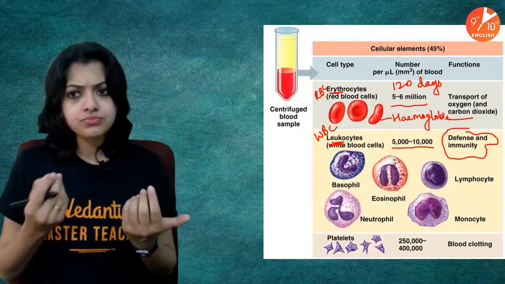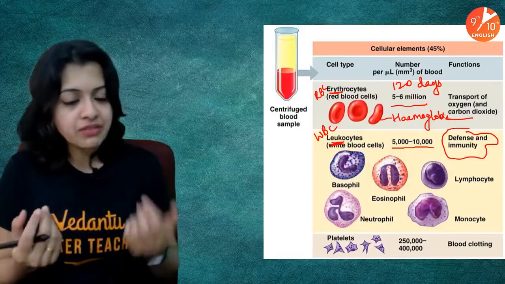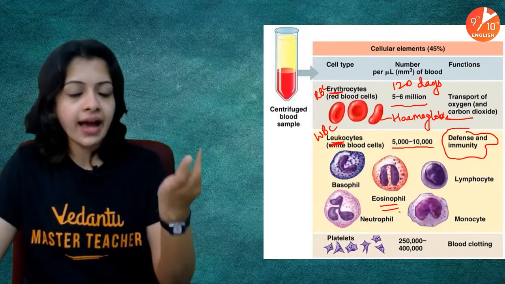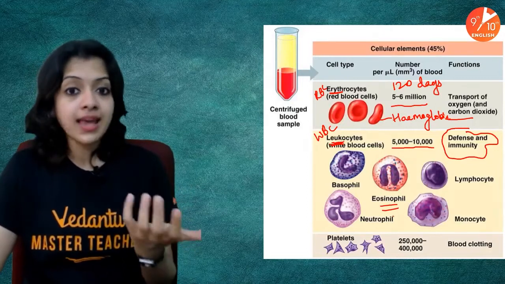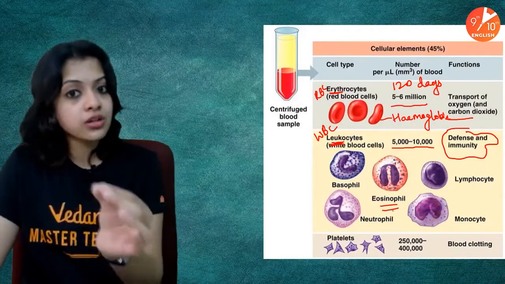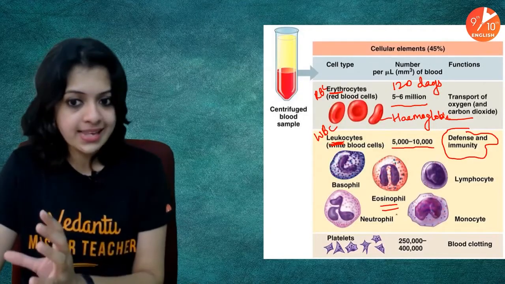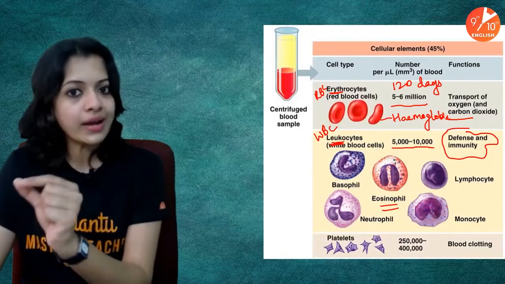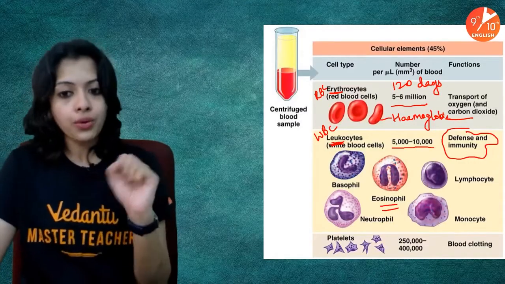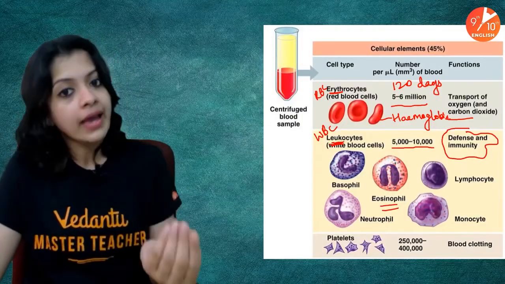For example, when there are certain specific respiratory infections in your body, the eosinophil count is said to go very high, which is why, when doctors ask you to get your blood tested, they can check the count of each of these cells. If there is any abnormality in the count of the blood cells, they can perhaps pinpoint that, okay, this is the kind of infection that this person is suffering from. So this is about white blood cells, which are the soldiers of your body providing you with immunity.